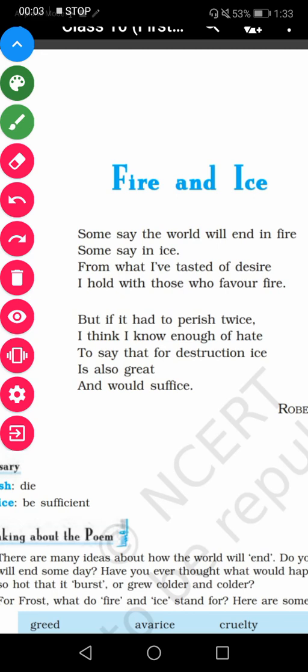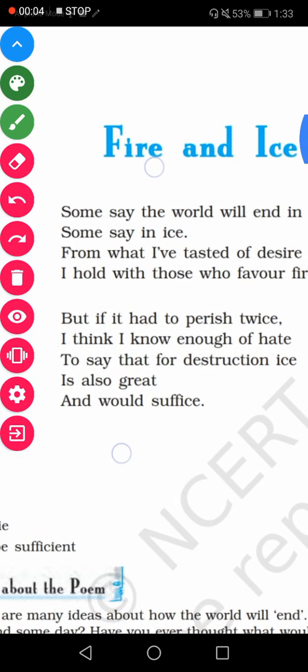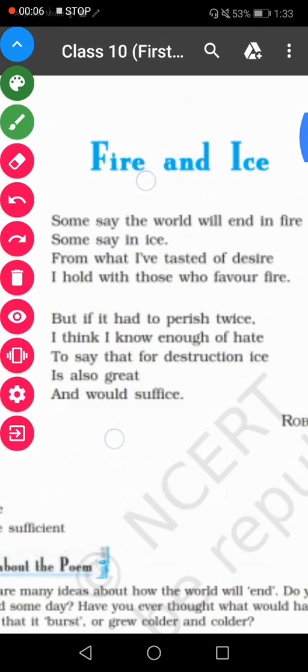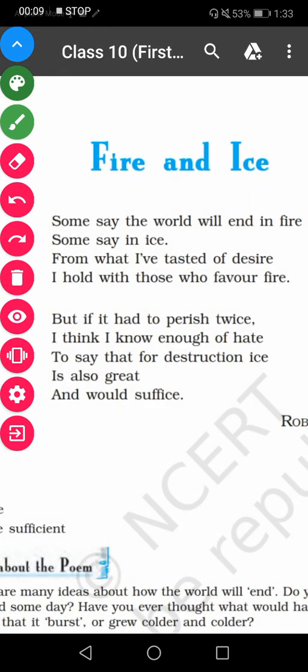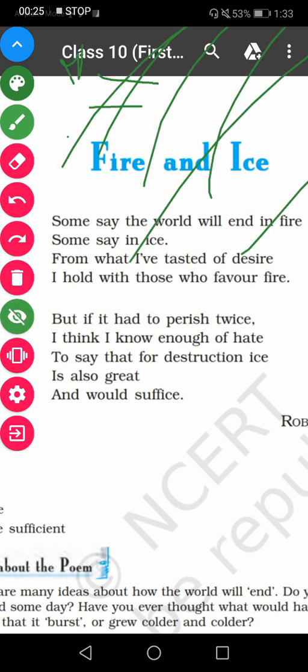Hello students, Swati again. In the previous videos we have understood the poem, its summary, and we have also discussed the rhyming scheme used in the poem. In this video we are going to understand the literary devices used in this. So line by line we will try to find out the literary devices.